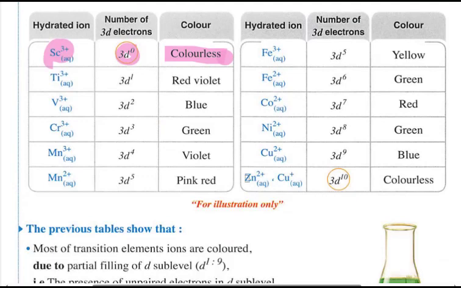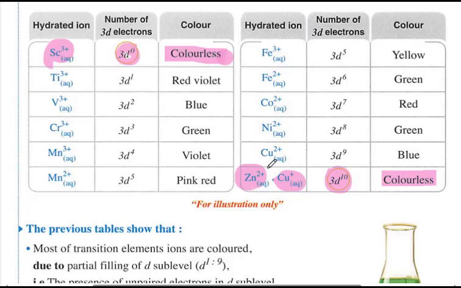Look at this: zinc 30, zinc positive 2. We have to memorize their electronic configuration: 4s2 and 3d10. And copper 29: 4s1 and 3d10. So copper positive 1 has its 3d completely filled with electrons, 3d10, and zinc positive 2 also has 3d10, so they appear colorless. We have to put this into consideration: if there are no electrons in the d sublevel, the ion appears colorless, like scandium here.